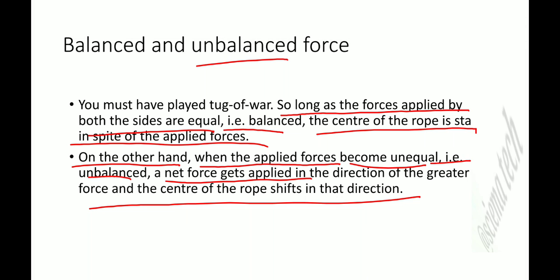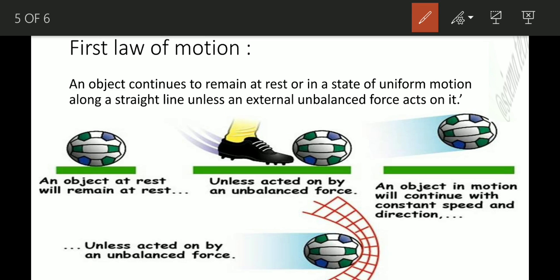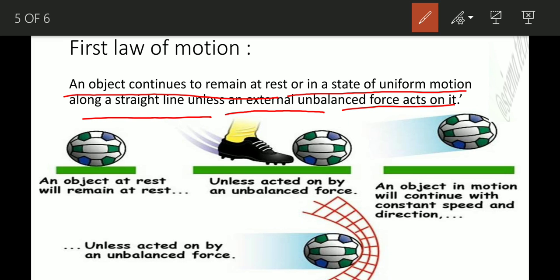So based upon this balanced force and unbalanced force, Newton gave a law that is called the first law of motion. What is the first law of motion? An object continues to remain at rest or in a state of uniform motion along a straight line unless and until an external unbalanced force acts on it.